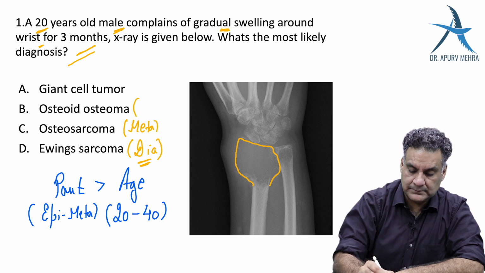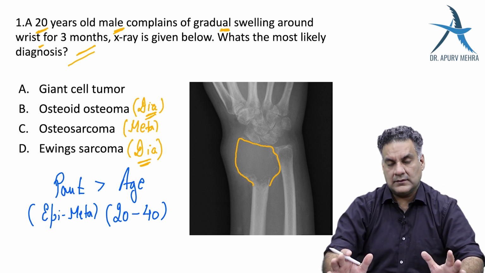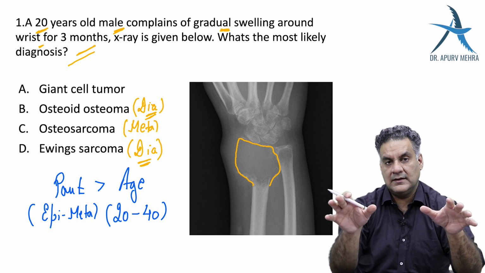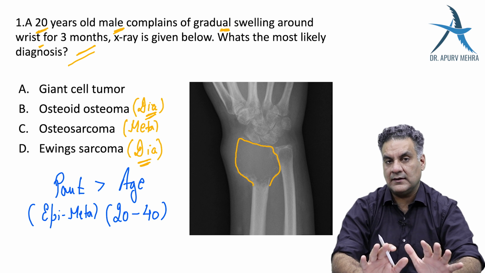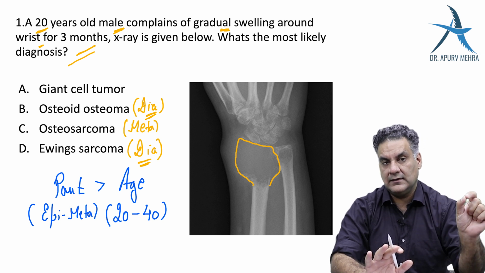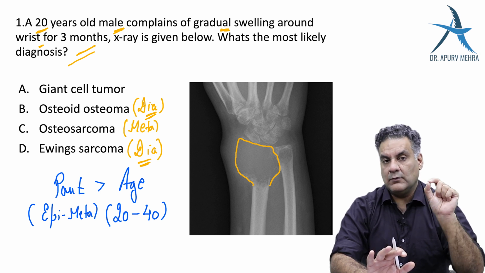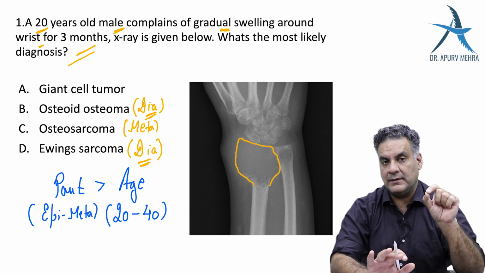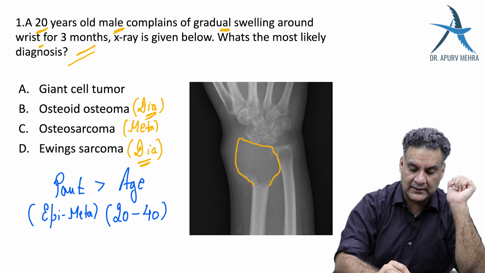Osteoid osteoma is a diaphyseal lesion. Now there's a word of caution. The literature in today's world is divided: is it dia or meta? But for the entrance exam, you still go with dia. And you will find a line here that the patient has night pain relieved on taking salicylates or aspirin. Why? Because this is rich in PGE2, which is responsible for hyperalgesia. And the first option, the answer here, is GCT.